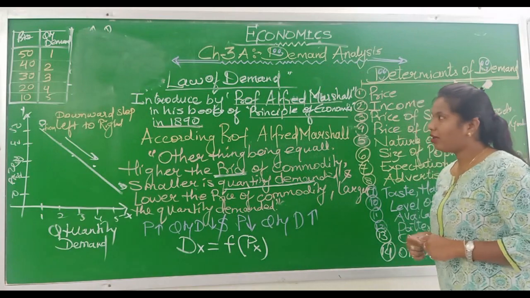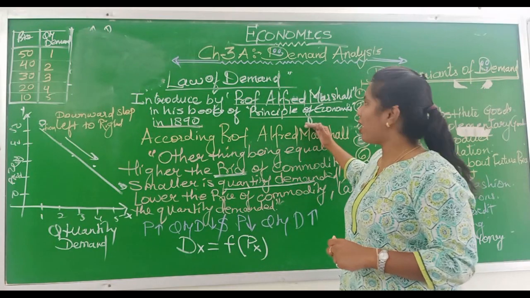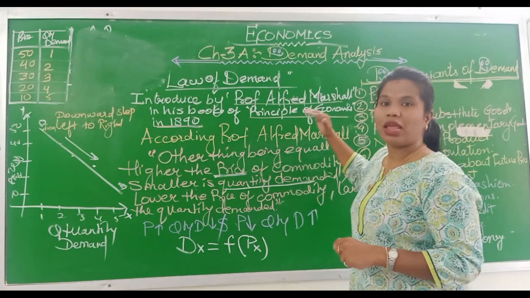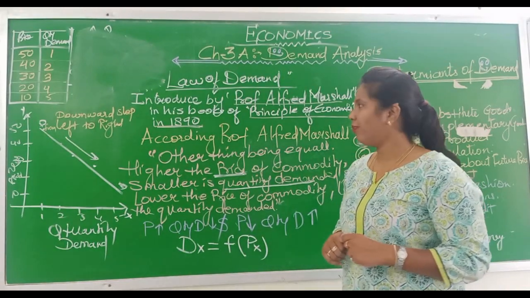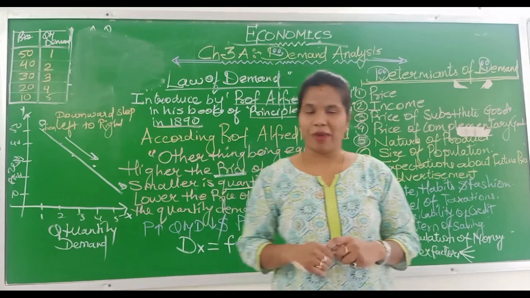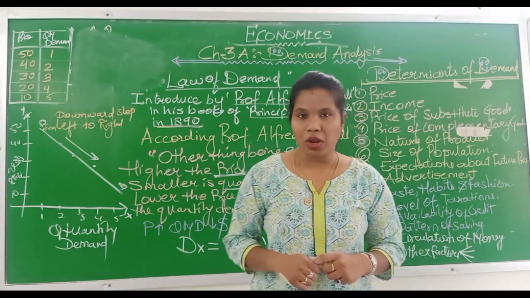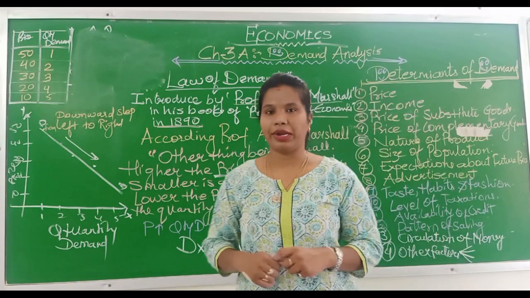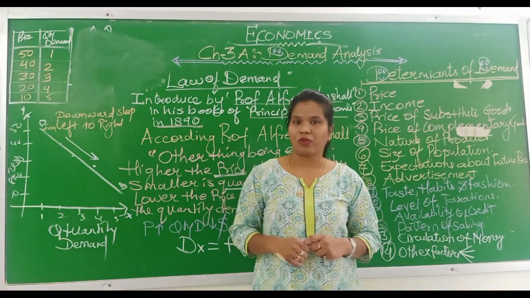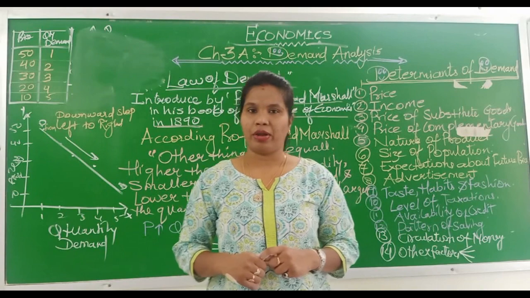The law of demand was introduced by Professor Alfred Marshall in his book Principles of Economics in the year 1890. According to Professor Alfred Marshall, other things being equal, the higher the price of a commodity, the smaller is the quantity demanded, and the lower the price of a commodity, the larger is the quantity demanded.